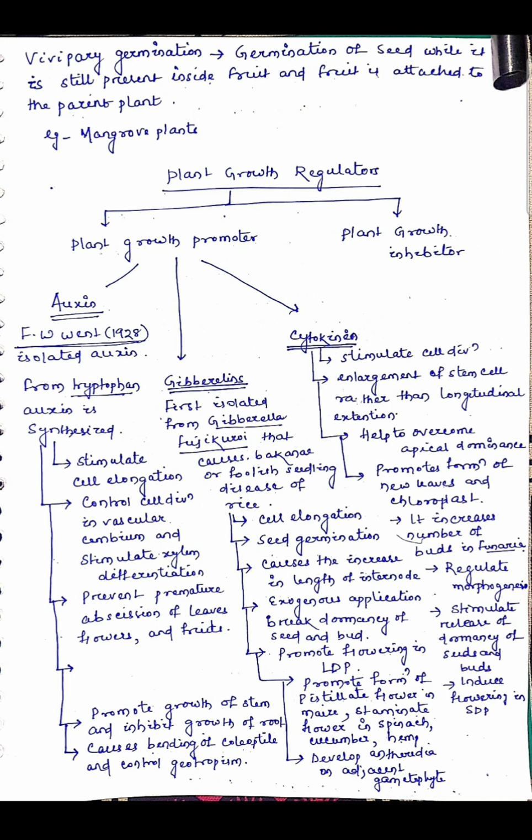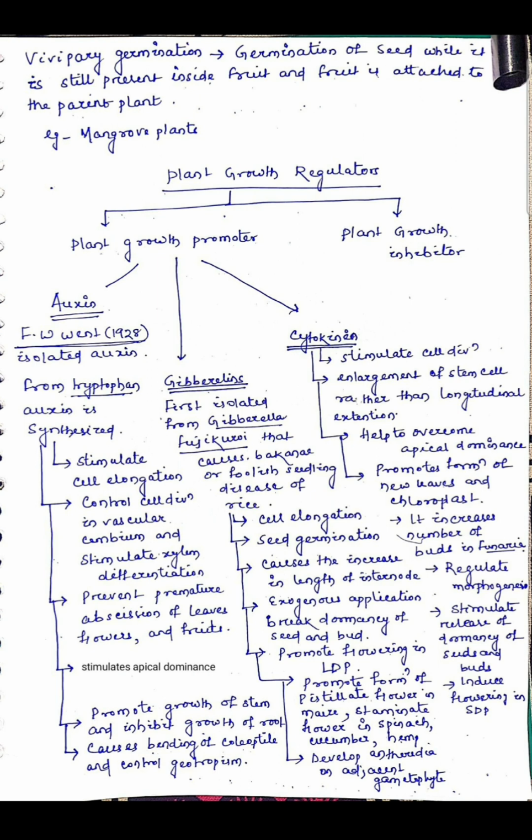First one is auxin. F.W. Went in 1928 first isolated auxin, and Charles Darwin first studied and proved experimentally the role of auxin, and the precursor of this auxin is tryptophan. From tryptophan auxin is synthesized. Then what are the roles of this auxin? Then physiological roles of the auxin.